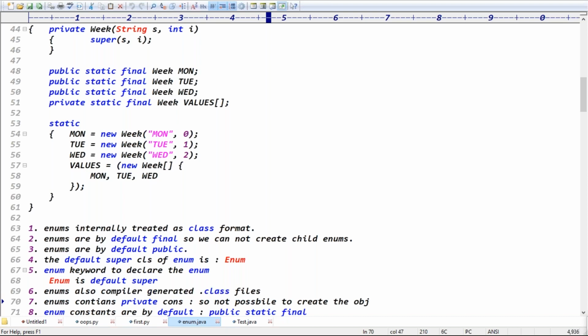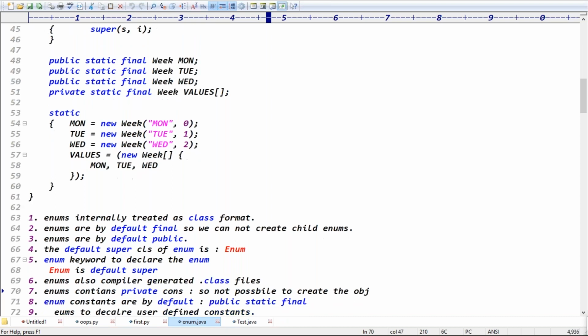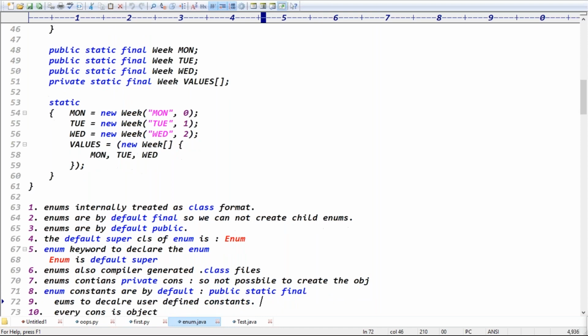Exactly. The seventh point is that enum contains private constructors, so it is not possible to create the object outside, right? Exactly. The eighth point, you can see, guys: enum constants are by default which type? Public static final type. Yes, if you understand this point, these are all the important points for enums actually.